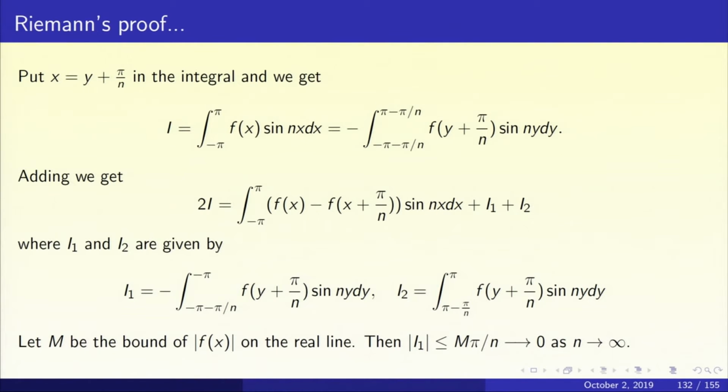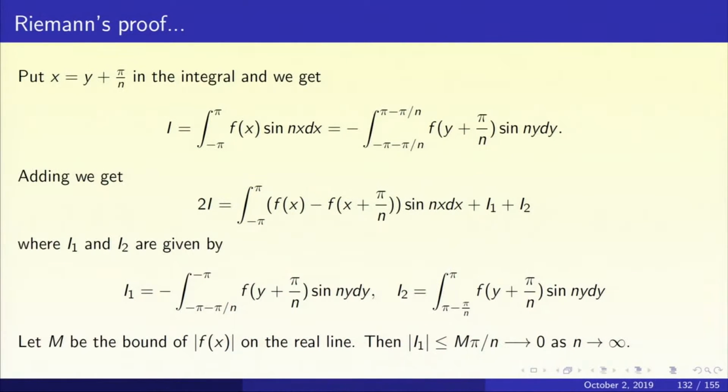Now, let us add the two expressions for I that we have got. So we get 2I equal to integral minus pi to pi of f(x) minus f of x plus pi by n, times sine nx dx. But you see, what has happened is that the new transformed integral, which goes from minus pi by n to pi minus pi by n, I write as a sum of three integrals. One integral from minus pi to pi, and the other are the remaining pieces. The two extra pieces that we got were I1 and I2, and the integral from minus pi to pi has been clubbed with the first expression. That's how you get the middle displayed equation in the slide.